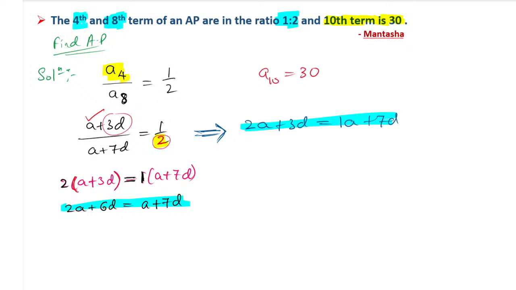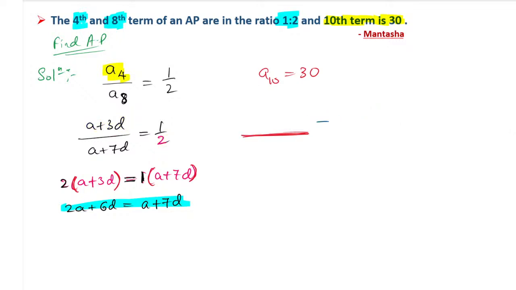This is very important. Remember, it looks like a very silly matter for you. But in the exam, in a hurry, while solving the problem, you are not going to get more time. So you may go wrong. So when you will not put the bracket, you will do it this way, wrong, and the answer will go wrong. Understood? So you have to put the bracket. So when you put the bracket, that 2 you are multiplying, you have to take it for both. Okay, you can put it in a third step, not a problem. It is not a big thing. You can put it in a third step also, not an issue. But remember to put the bracket.